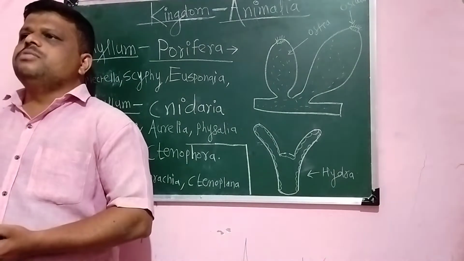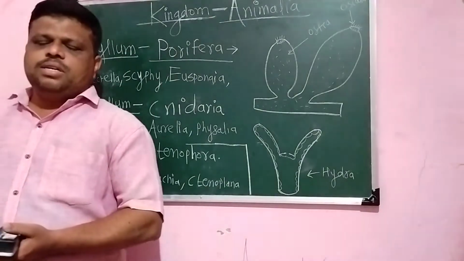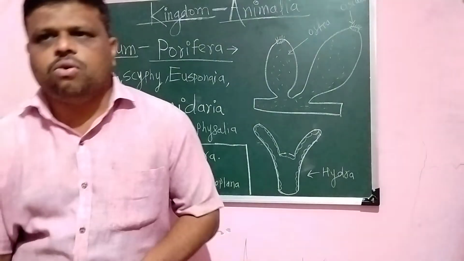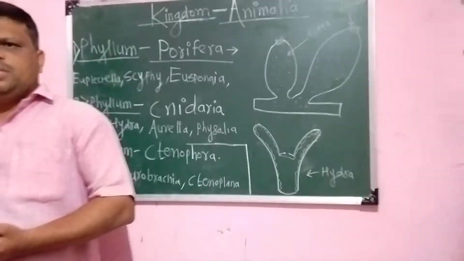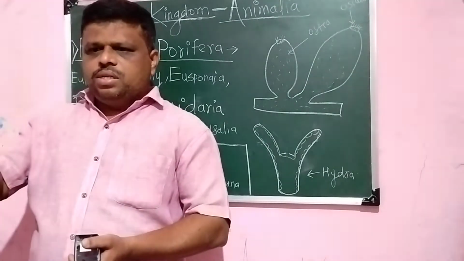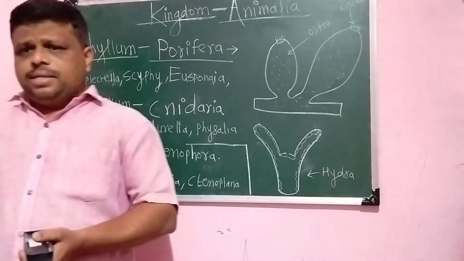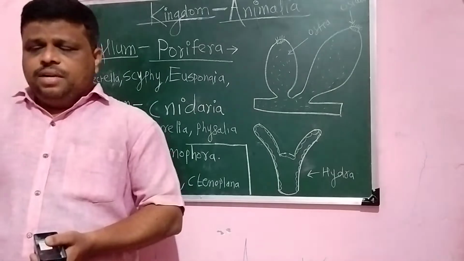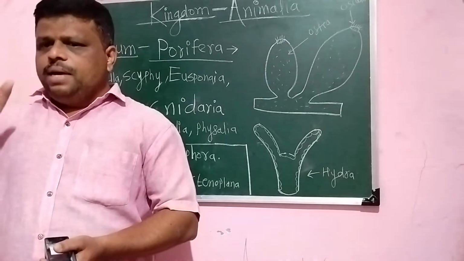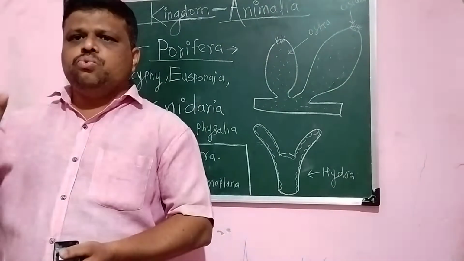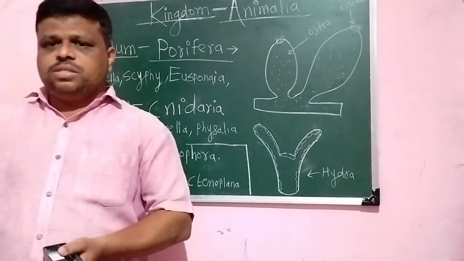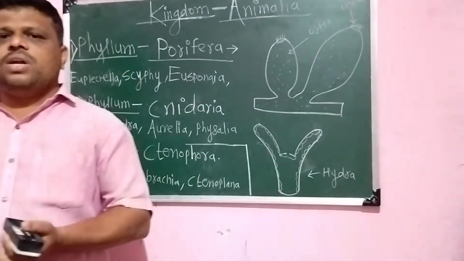The second criteria was body symmetry. Okay, whether the organism is asymmetrical, bilaterally symmetrical, or radially symmetrical. So body symmetry includes 3 different types of symmetry, that is asymmetry, bilateral symmetry, and radial symmetry. Asymmetry means when a particular animal is divided into 2 equal halves, the section should be passing through its center. If it is not divided into 2 equal halves, I repeat my sentence, asymmetry means if a particular animal is not divided into 2 equal halves, passing through its center, then that symmetry is called asymmetry.